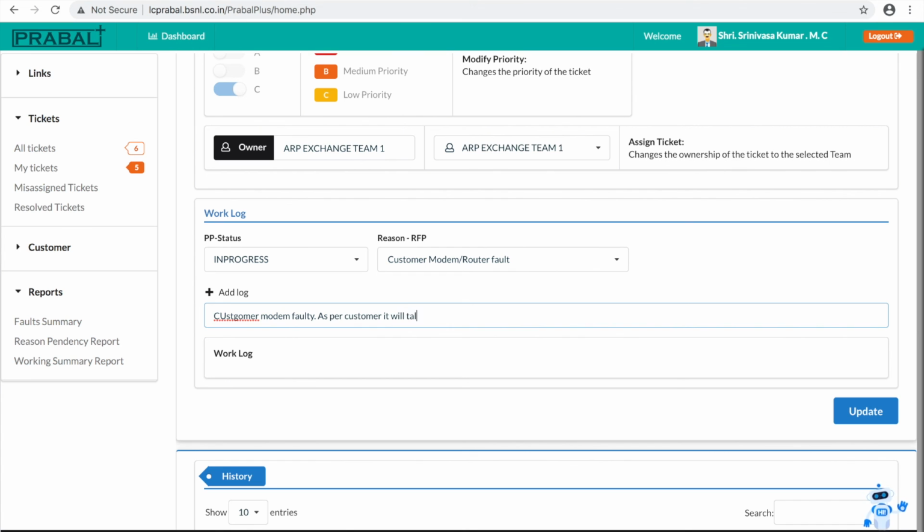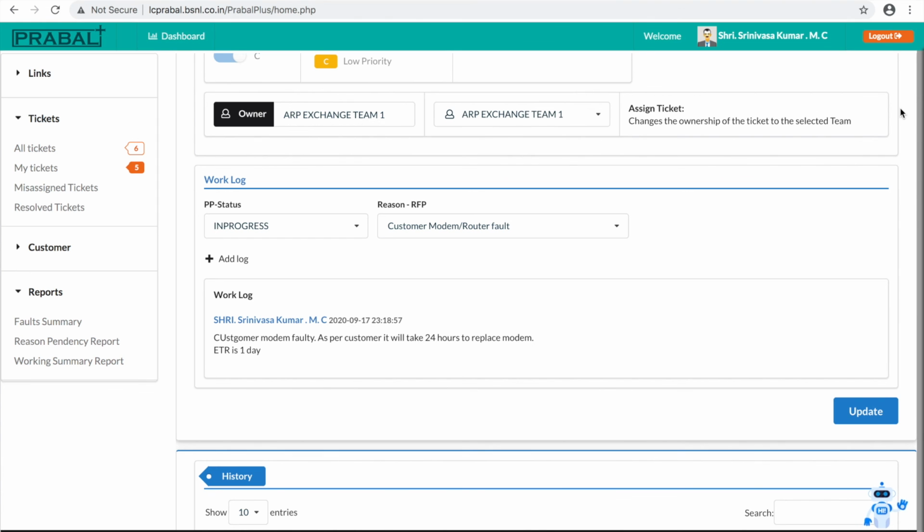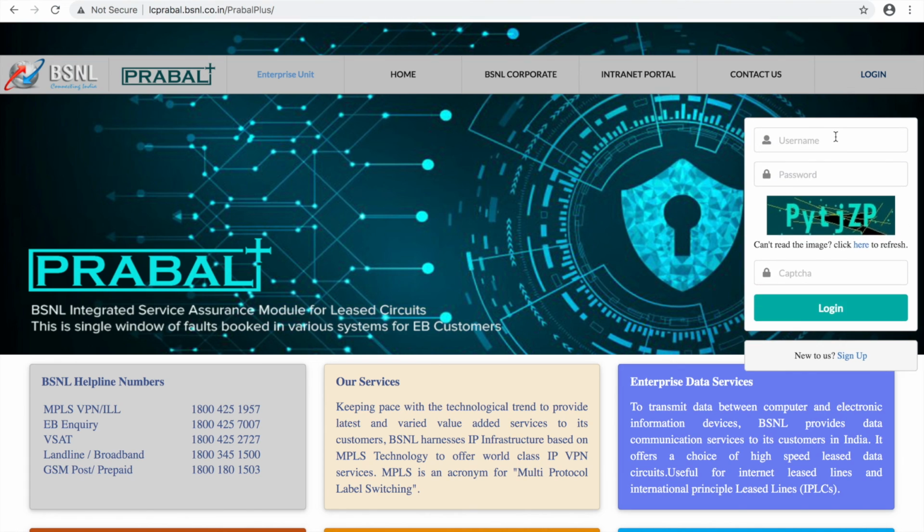it will take 24 hours to replace the modem. So we can provide the time to restore. Okay, what is the ETR? ETR is expected time to restore, which is 1 day. If you provide it, it will be useful for the circle user. Now I will log out and I will log in as a circle admin.